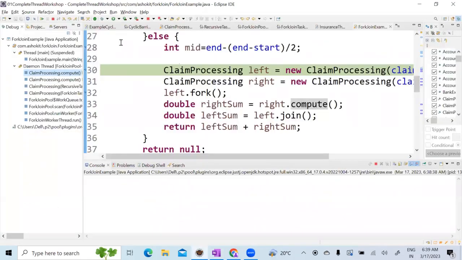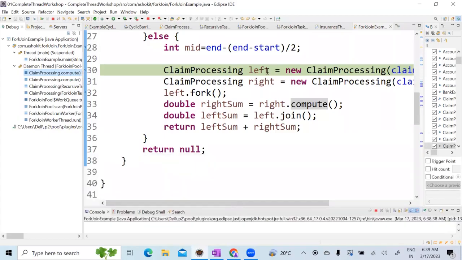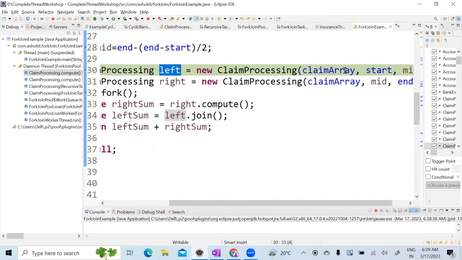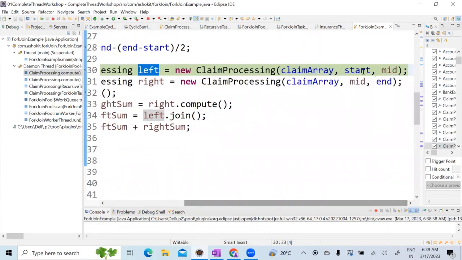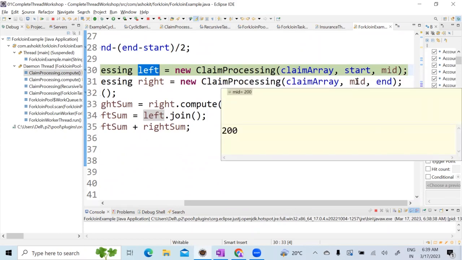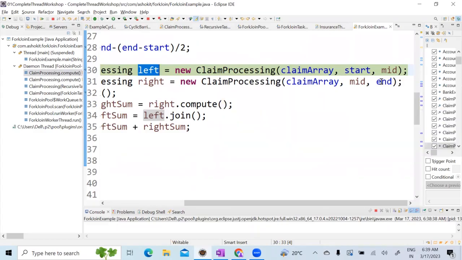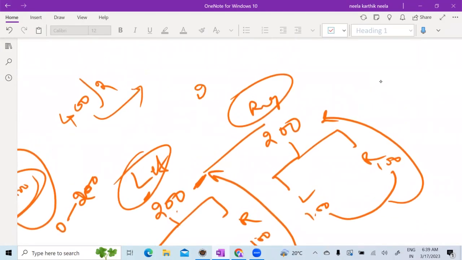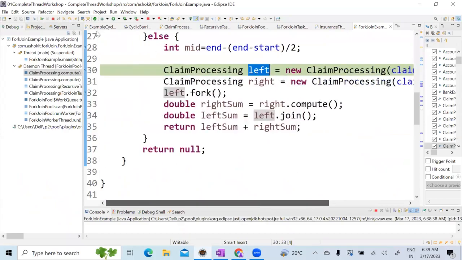Now look here. Again, you are calling the same constructor. And what are you passing? So this is recursive. You are passing the claim array. What is the start point you are passing? 0. And the midpoint is nothing but 200. And the right side will take 200 to 400, correct? So this is 0 to 200, correct? This thread is taking the records from the claim array, and the other takes 200 to 400, correct? Now, can I say I have to split again? So from here, I'm calling the constructors, I'm setting the data, correct?